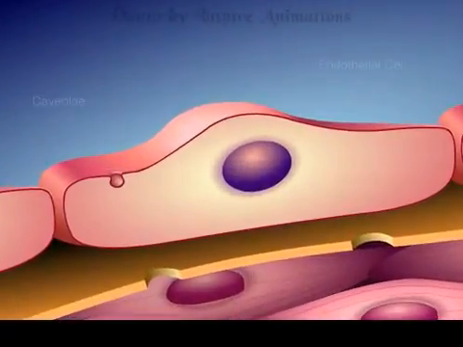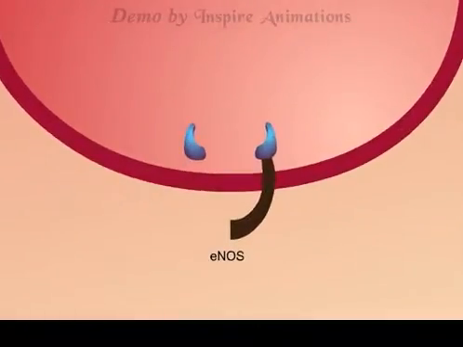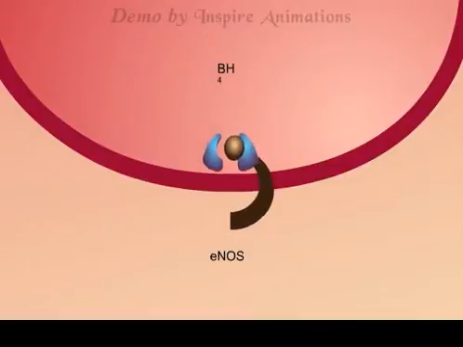The endothelial cell wall has invaginations called caveolae. Within the caveolae lies the enzyme eNOS, an enzyme that catalyzes the production of nitric oxide from its precursor molecule, L-arginine. This enzyme is coupled to its cofactor tetrahydrobiopterin, or BH4.